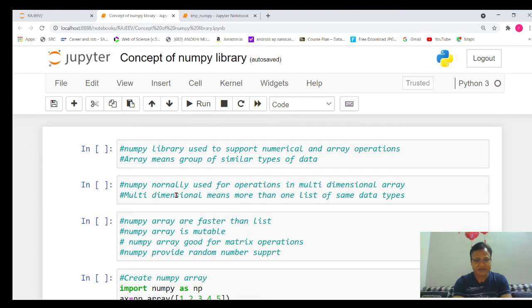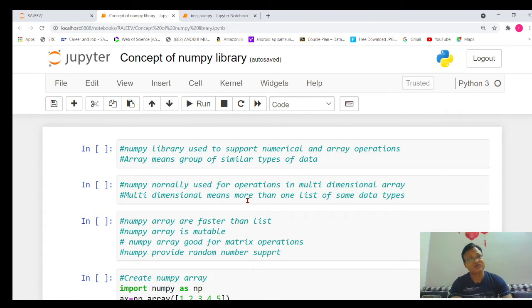A NumPy multi-dimensional array means more than one list of the same data type. If there is a single list, we call it an array, or the correct way is a one dimensional array. Whenever we have two lists, we say two dimensional. Whenever we have n number of lists, we call it a multi-dimensional or n dimensional array. So these are very simple concepts.